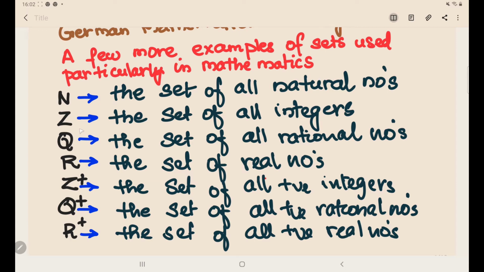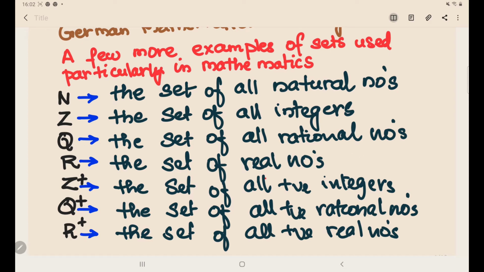Capital letter Z is the set of all integers. So what are the examples of integers? 1 by 2, minus 1, minus 2, 0, 1, 2 and so on. These are all examples of integers. What are the examples of natural numbers? The natural numbers start from 1 and go up to the highest number. Again, Q is the set of all rational numbers.